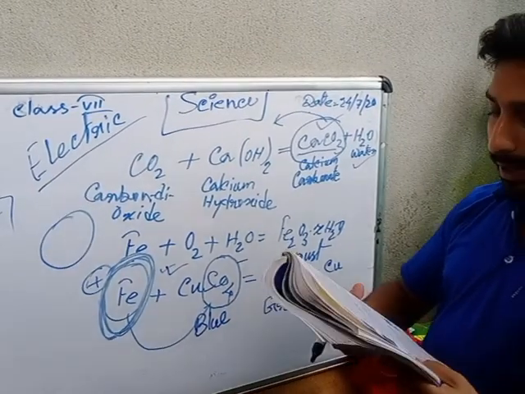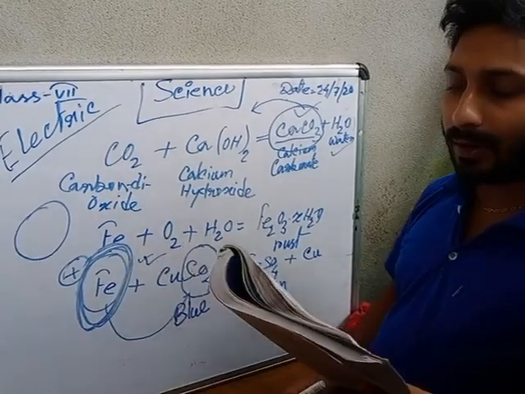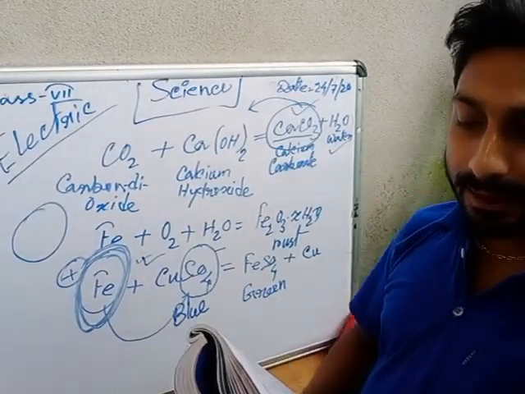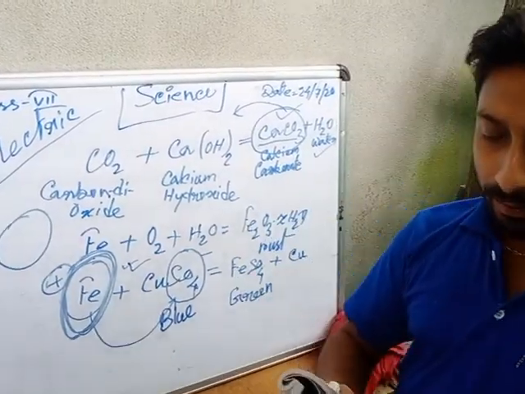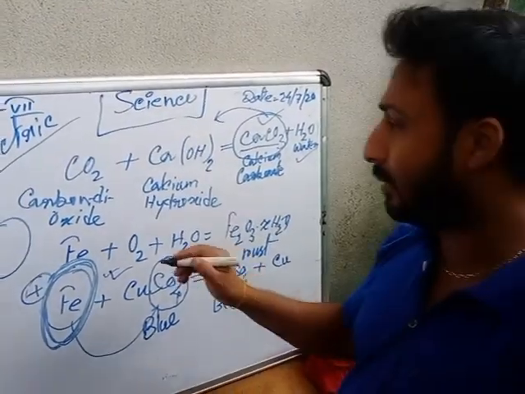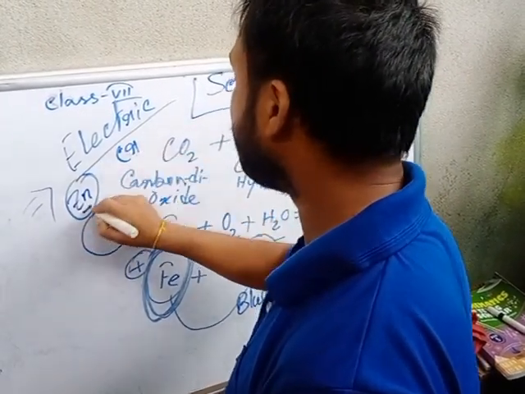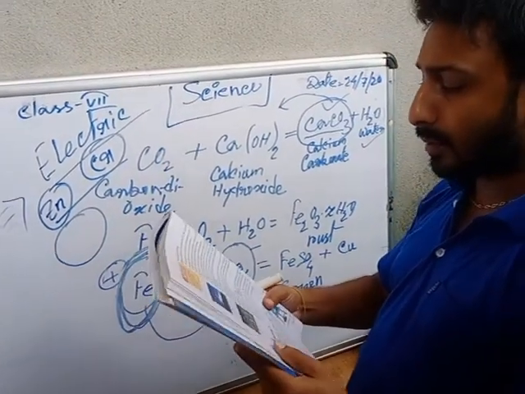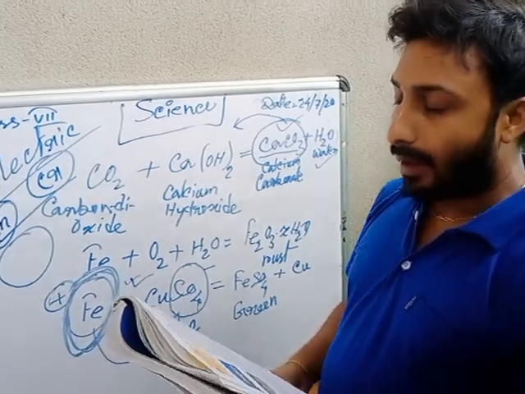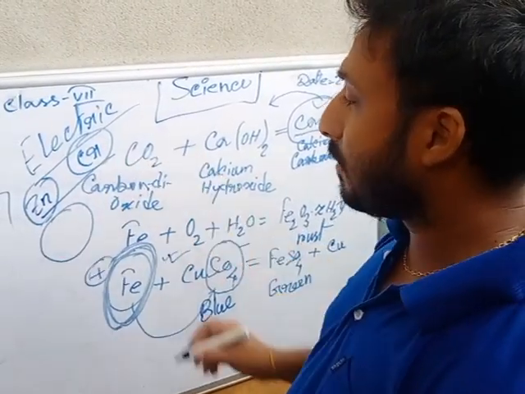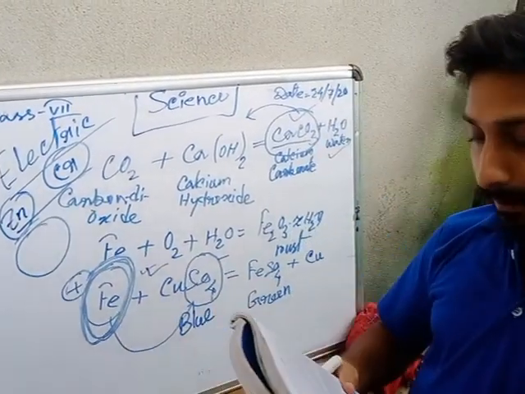So I will tell you again what is galvanization. It is the process of coating a thin layer of other metals which are resistant to air and moisture, like zinc or chromium. That means you should use zinc or chromium to protect iron from rust, because zinc and chromium are resistant to air and moisture.